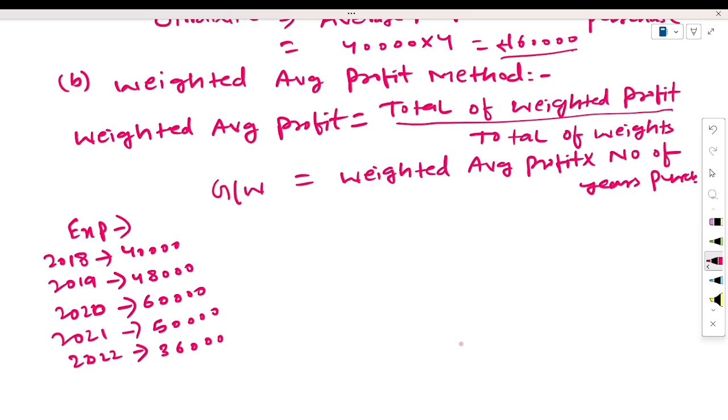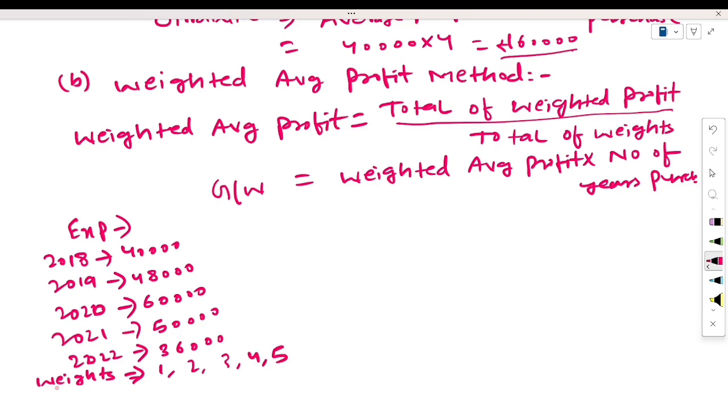You have to calculate the value of goodwill through the weighted average profit method. The weights will also be given in the question. In this question, the weights of the years are given as 1, 2, 3, 4 and 5.